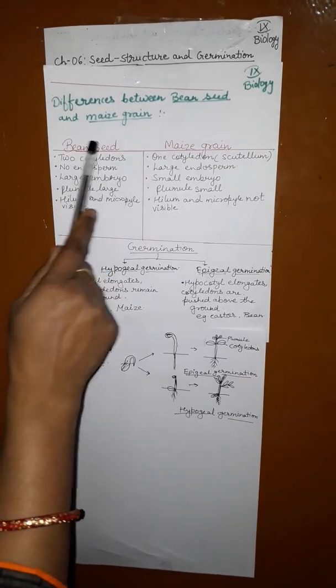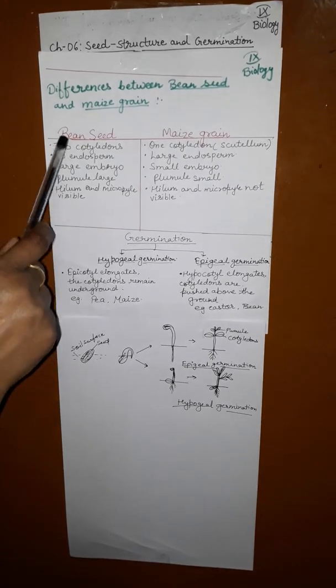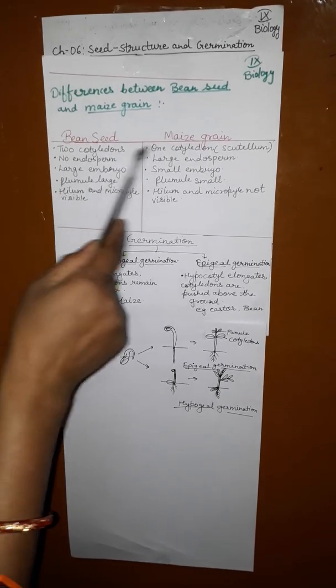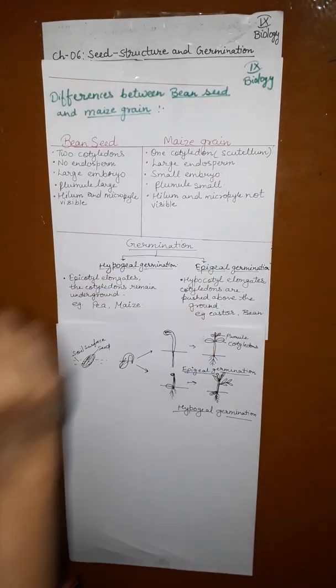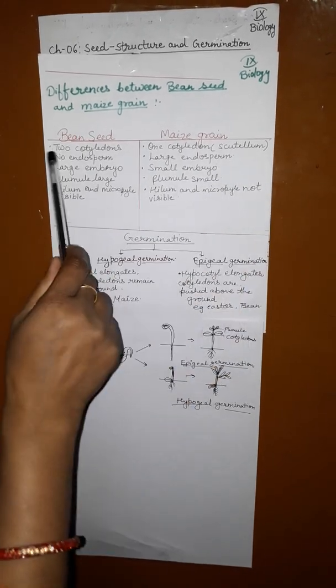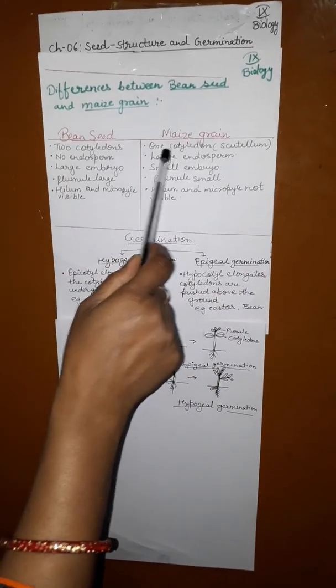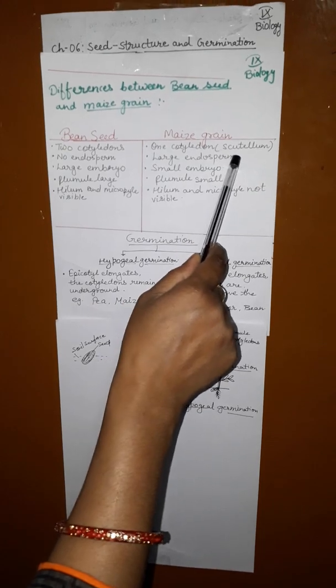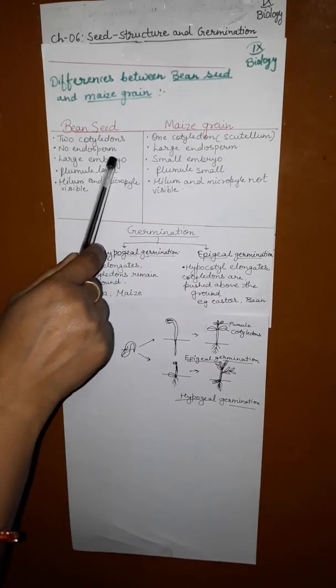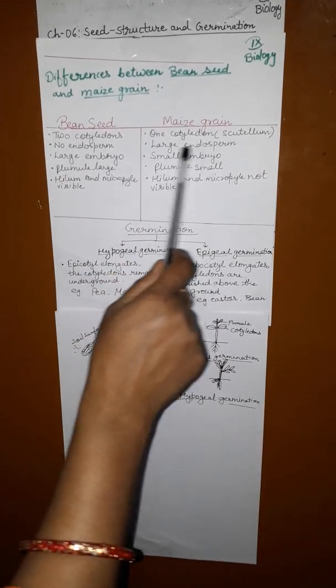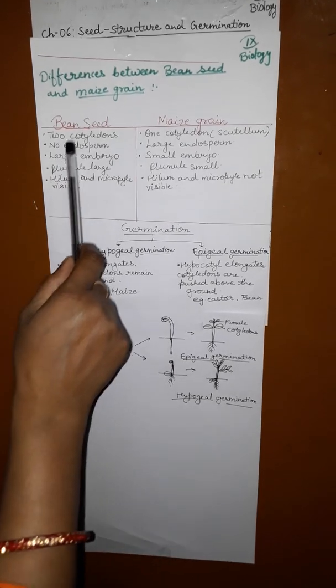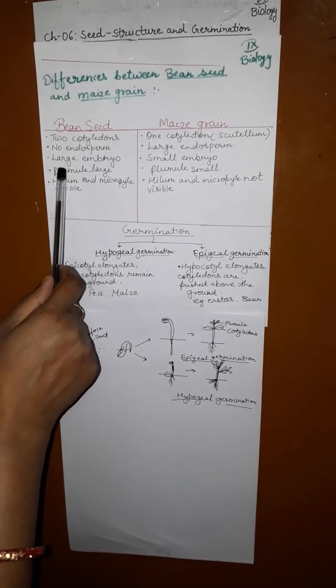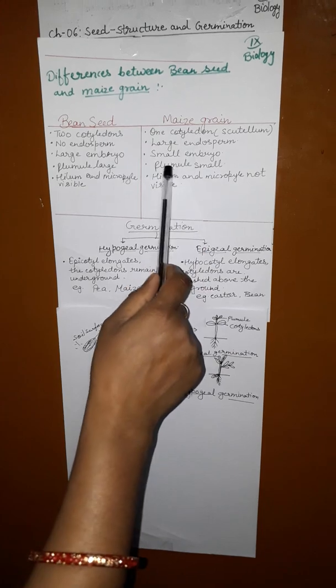Now the difference between the bean seed and maize seed. In bean seed, two cotyledons are present. In maize seed, only one cotyledon is present, that is called scutellum. Bean seed has no endosperm. Here in maize grain, a large endosperm is present. In bean seed, the embryo is large. In maize grain, a small embryo is present. In bean seed, the plumule is large, and in maize grain, the plumule is small.